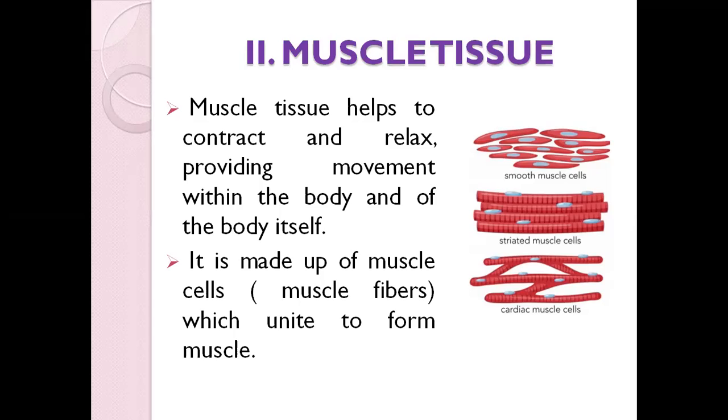So just remember, muscle tissues are those tissues which help in contraction, relaxation, and also in the movement of the body. The type of cells we see are muscle cells, and these muscle cells combine together to form the muscles. We have three types: the smooth muscles, the striated muscles or skeletal muscles, which we also call skeletal muscles because we usually find them in the skeletal system, and the third type, the cardiac muscles, which can be seen only in the heart.